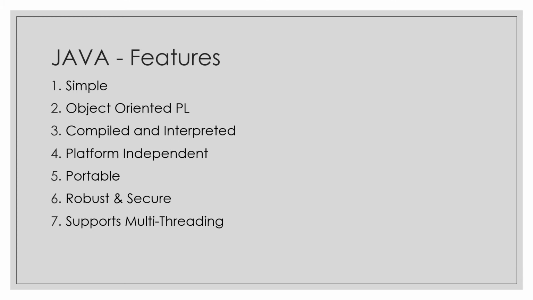Also, Java supports multi-threading. That means more than one part of the program can be executed simultaneously. It gives us the feature of concurrency so that we can have maximum CPU utilization. So these are the benefits and features of this very good programming language.